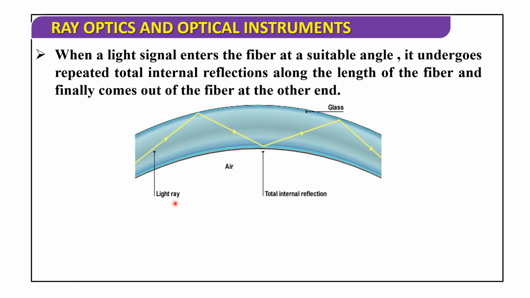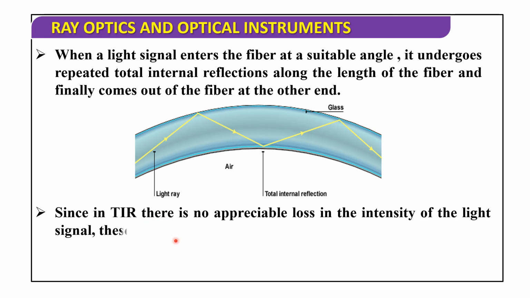Here the light signal enters the fiber at a suitable angle, and this is the multiple reflection, repeated total internal reflection along the length of the fiber. Since in total internal reflection there is no appreciable loss in the intensity of the light signals, these are called light pipes.